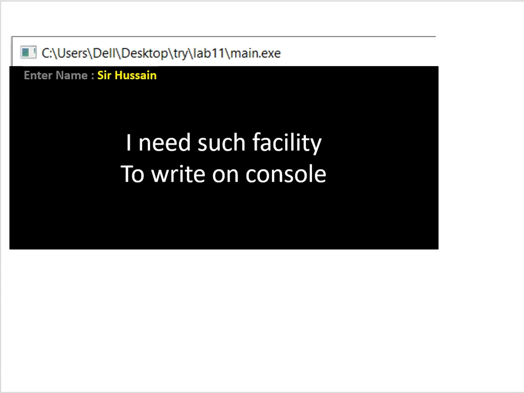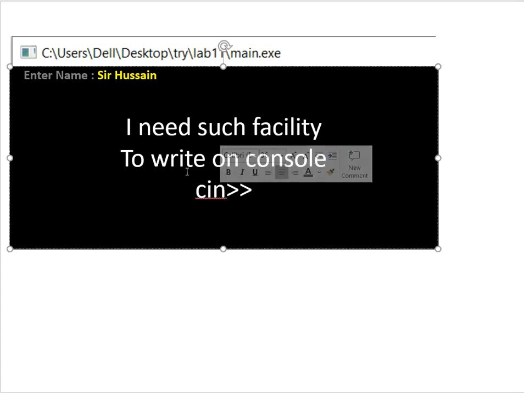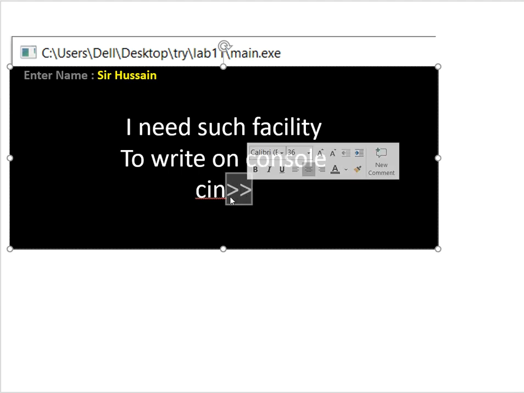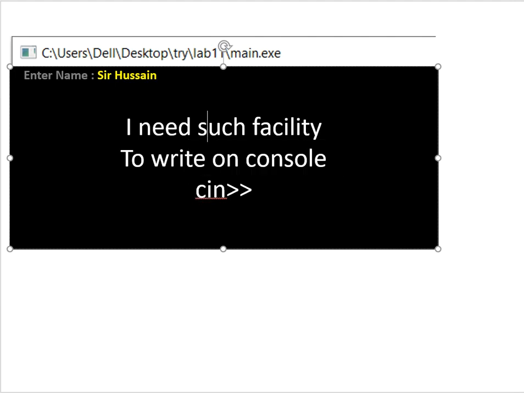We have another keyword known as cin. cin means console input, just as we have cout, console output. Now cin comes with the greater than sign two times, which is called extraction. So this cin gives you the facility to write on the console. Another condition for cin is that it requires a variable name, which we can give easily.